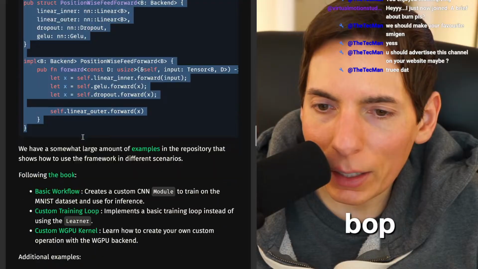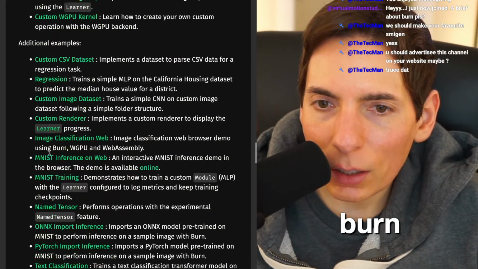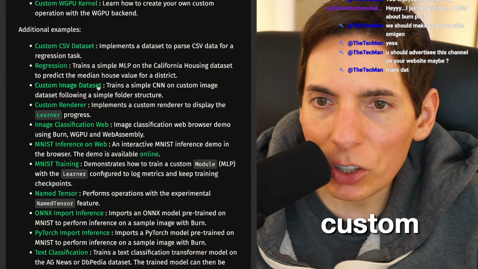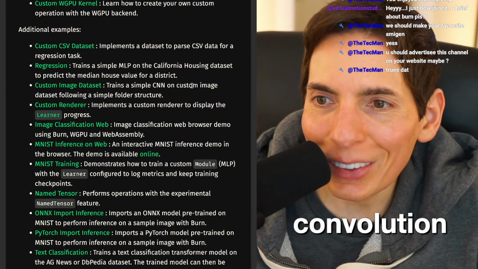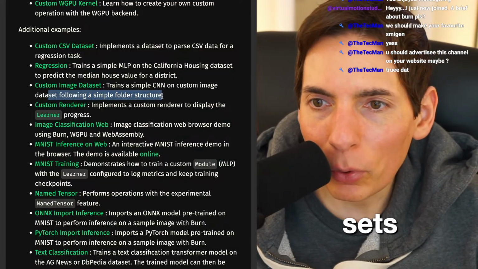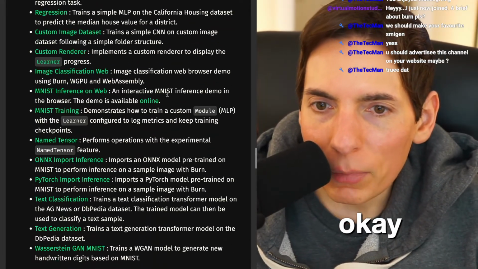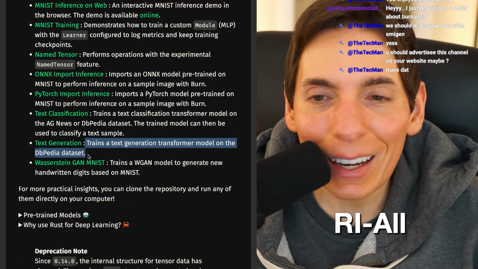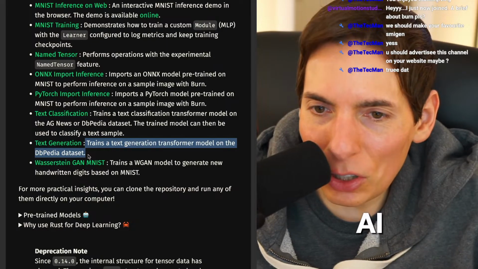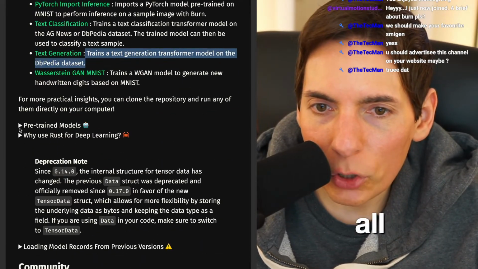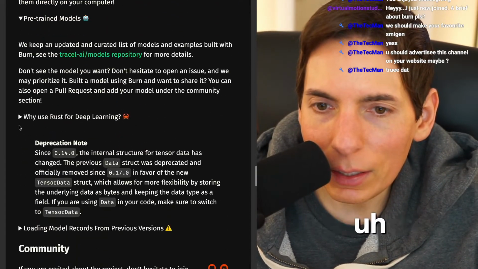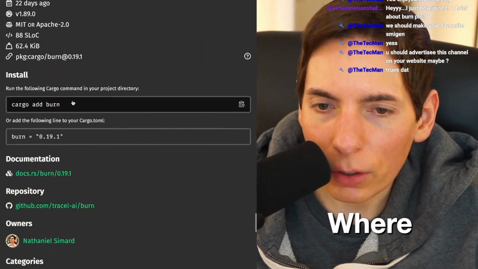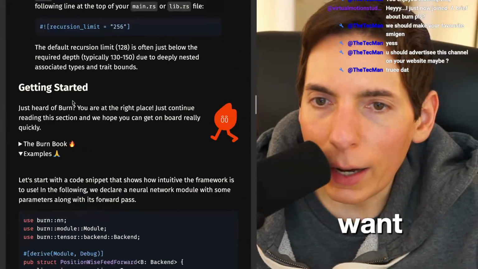All right, let's bop back in here to Burn. Basic, custom CSV dataset, regression, image, custom image dataset: train simple convolutional neural networks on custom image datasets following a simple folder structure. Okay. MNIST, tensor, text generation. Data, generative AI. We can do generative AI. Nice. Pre-trained models. Neat. Why use Rust for deep learning? Where else in here? I want more. I need more.